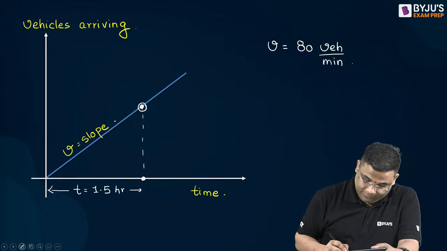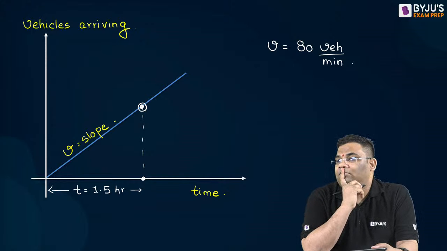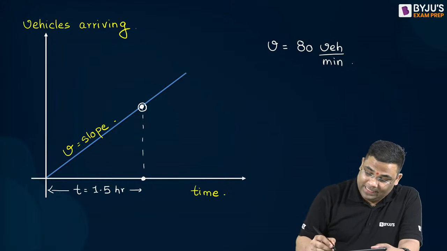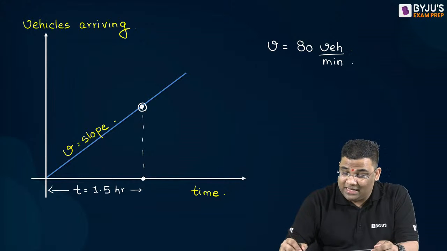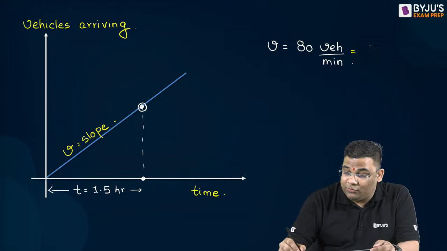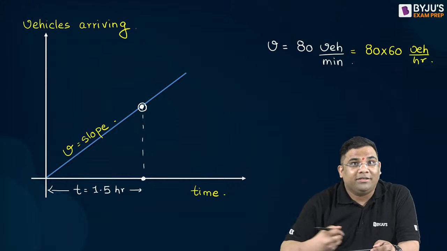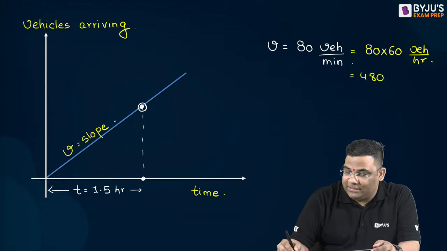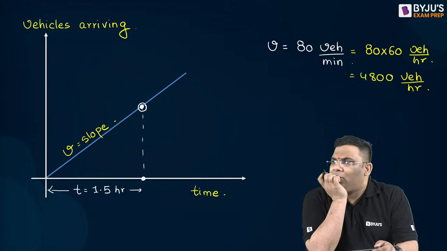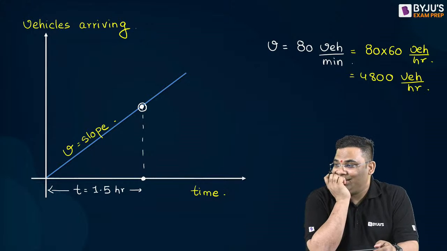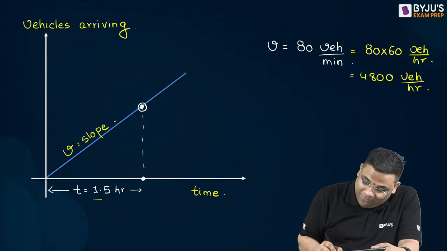Very simple. 720. Paramesh is telling 720. See, it is 80 vehicles per minute. I can convert this into 80 into 60 vehicle per hour, that is how much? 4800 vehicle per hour. Am I right or wrong? Yes, yes.